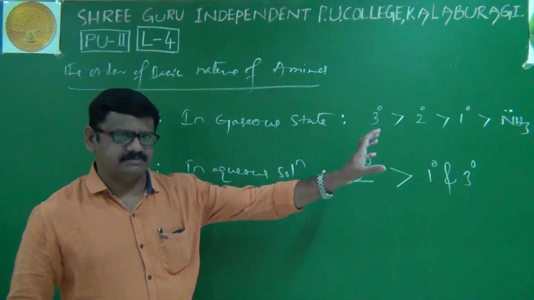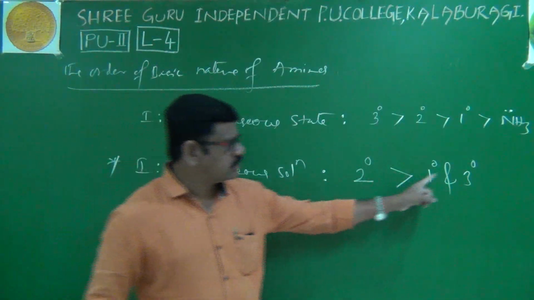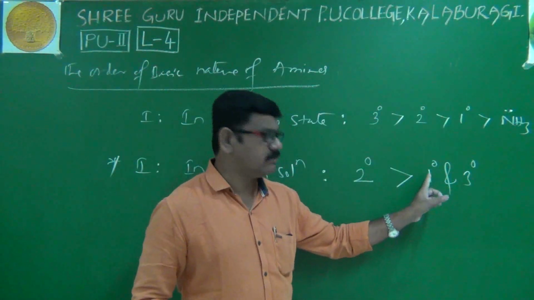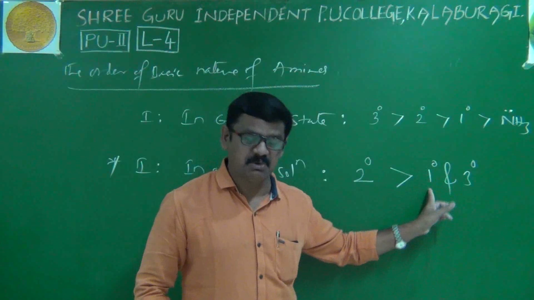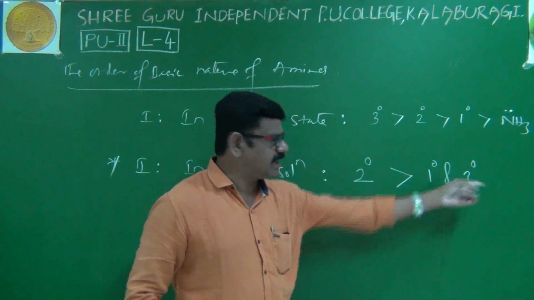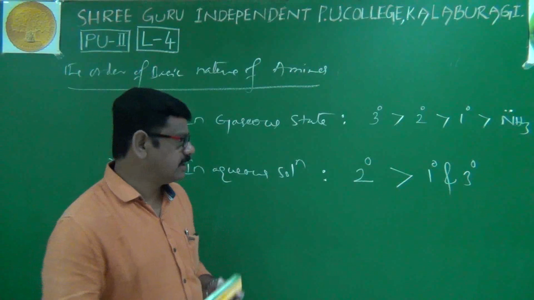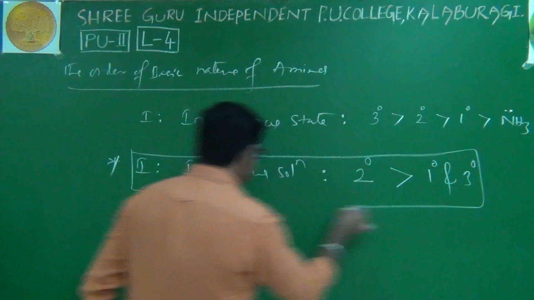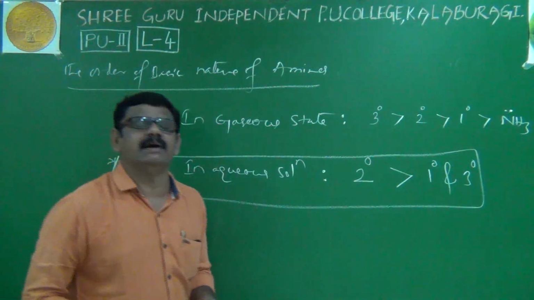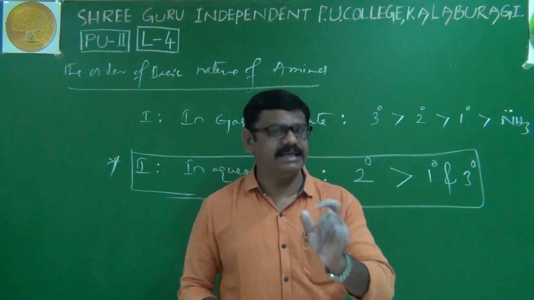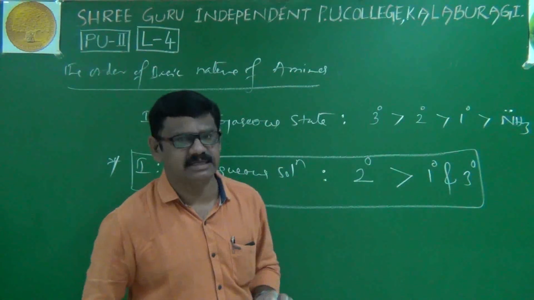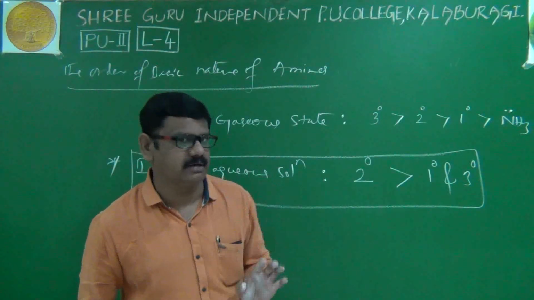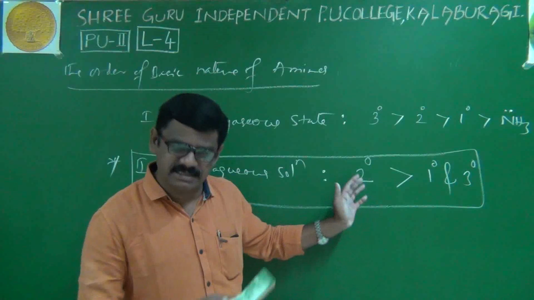Then the question arises here. Why is secondary more? And what is the order between primary and tertiary? Whether primary is more or tertiary is more, I have not confirmed that yet. That's why now I'll explain its reason. In aqueous solution, why are secondary amines more basic than primary and tertiary? This question has been asked many times in various competitive examinations, remember. Okay, try to understand its reason carefully.